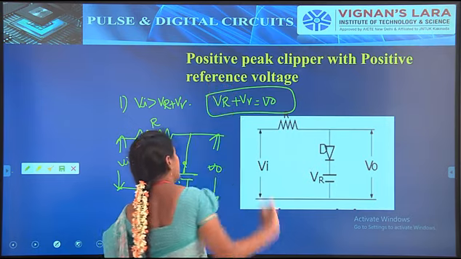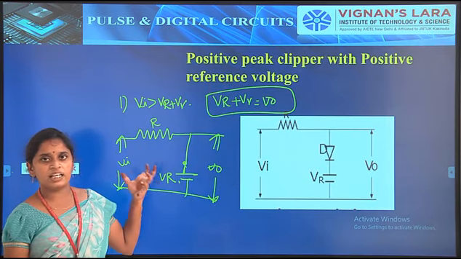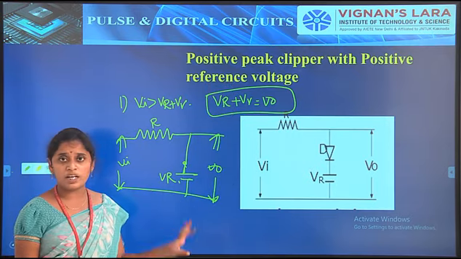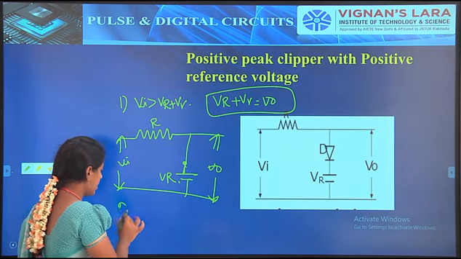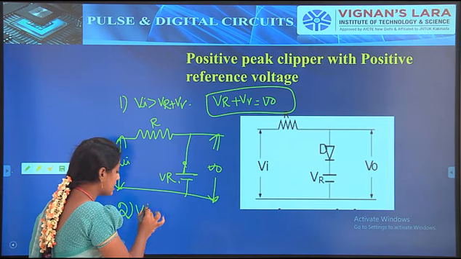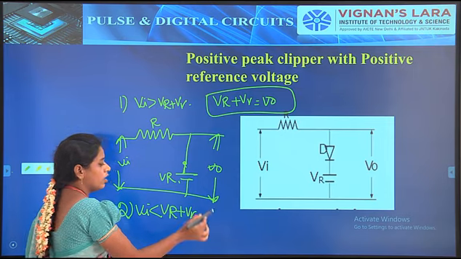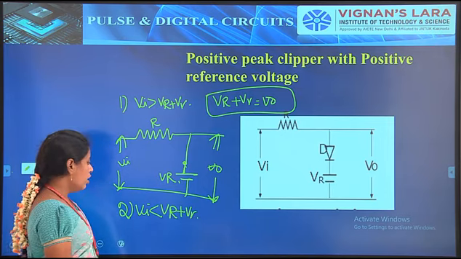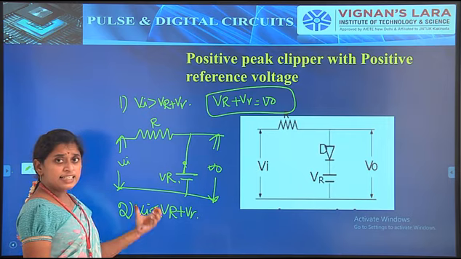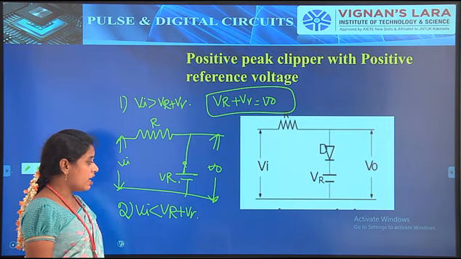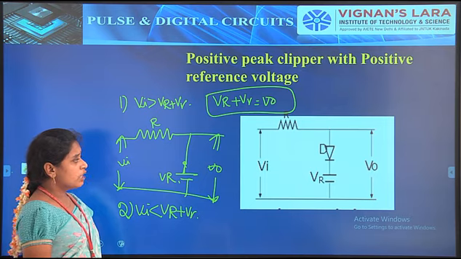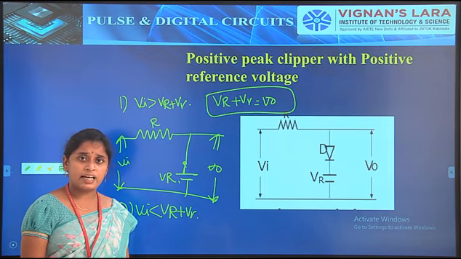So this is step 1, the first condition, Vi greater than VR plus V gamma. Next is Vi less than VR plus V gamma. What happens? We have to check here. The input voltage is less than VR plus V gamma, so the anode voltage is less than the cathode voltage.